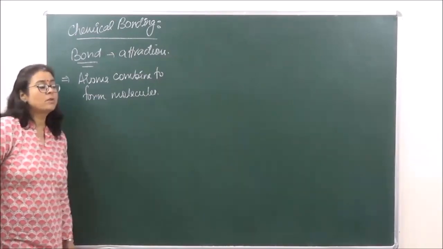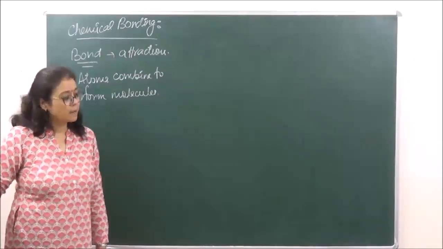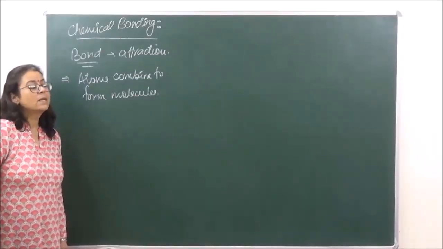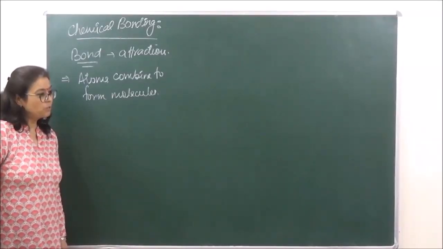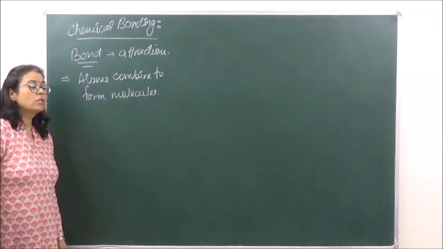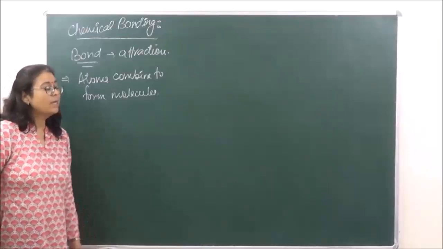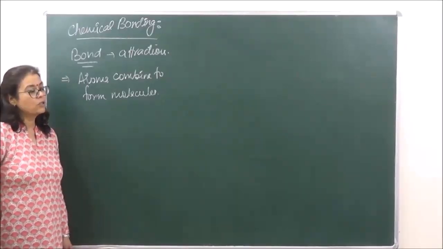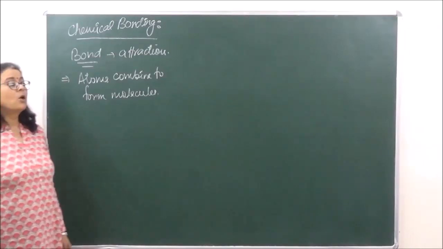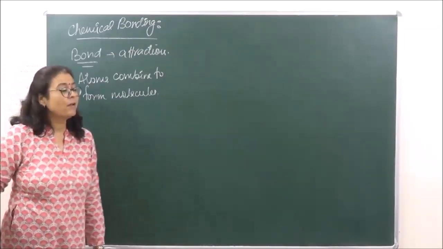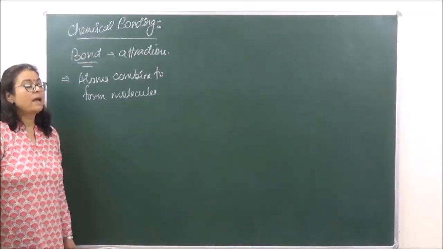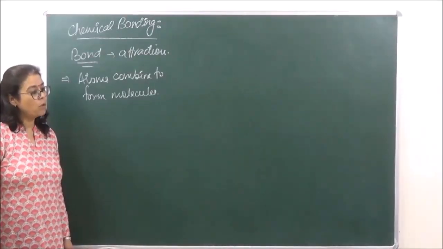What is this combination going to be? There are many possible ways by which atoms can combine. Either they can combine by sharing electrons, or by transfer of electrons, or by both the electrons being given by one atom only, which is also sharing of electrons. This sharing, transfer or donating of electrons forms a kind of attraction between the atoms, and this attraction is known as the bond.